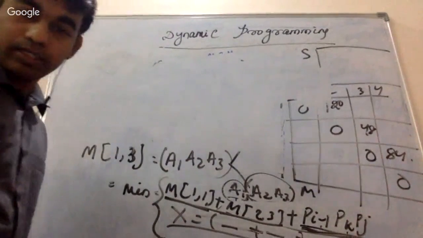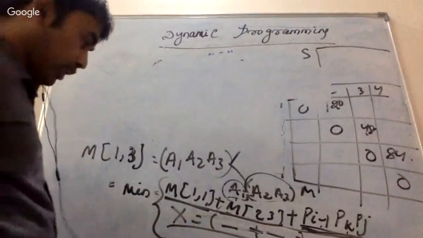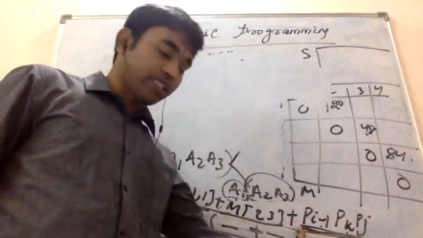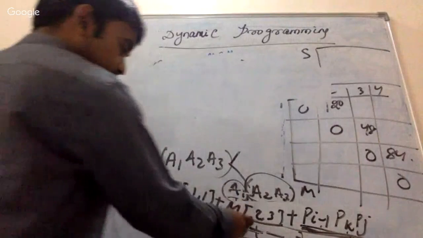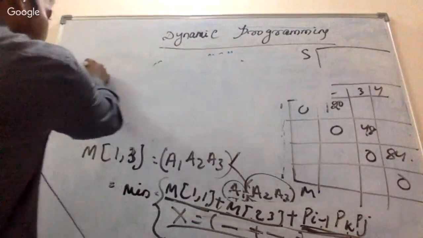I'll write something here. Yes, Susmita says 106. Okay, I need the three terms individually also: this plus this plus this. There are three terms, right? So what is the value of each of them, which together equal x?